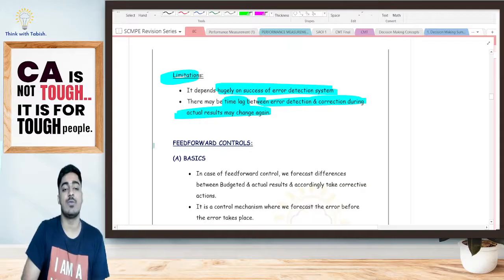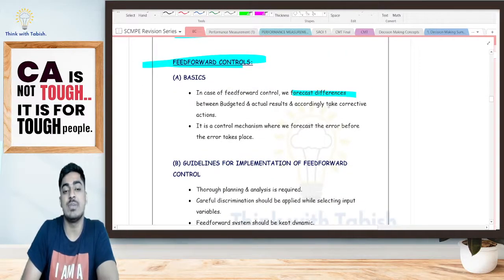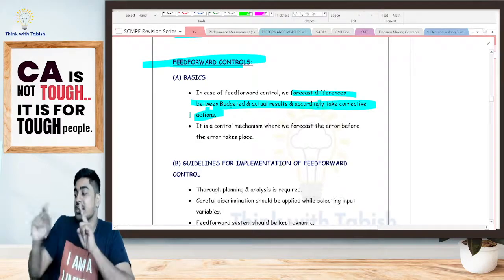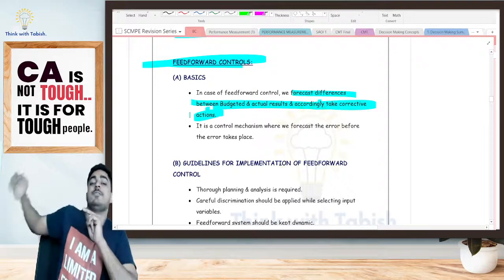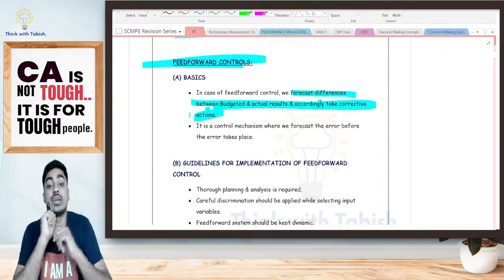Now we are having feed forward control. Here we forecast the difference between my budgeted and actual results and accordingly take corrective actions. What am I doing, students? The period is not over. I am forecasting the difference between my budgeted as well as my actual results, and accordingly I am taking corrective